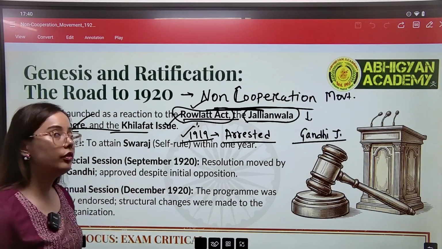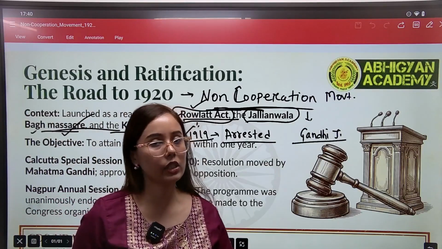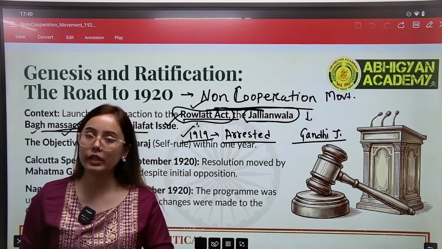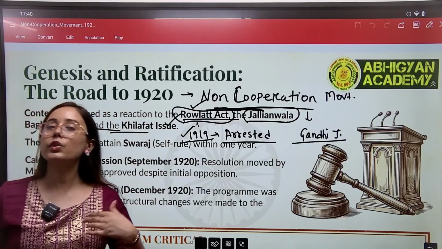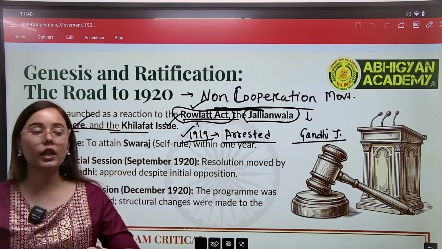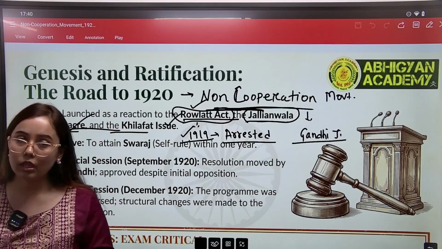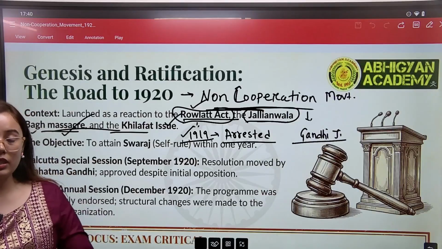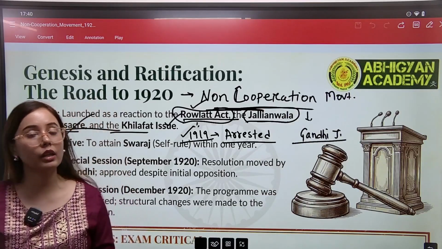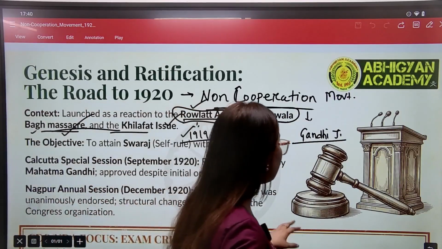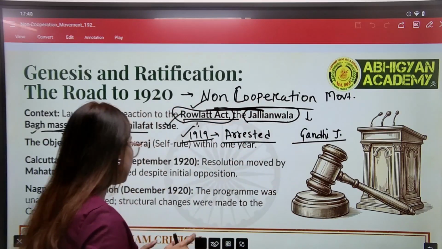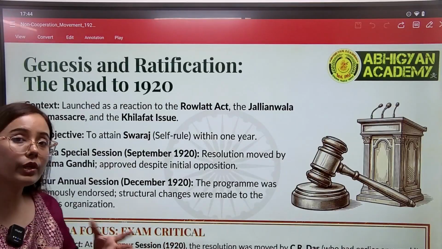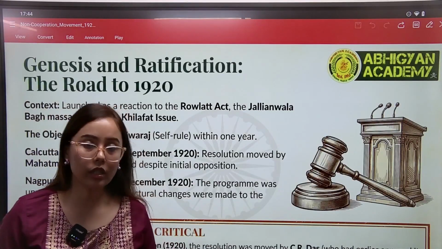Apart from this, the Khilafat issue was also merged with the national movement. The Khilafat issue was associated with the Muslims, and it was not directly associated with India. It was an issue of Turkey, where the people were protesting against the British because the position of their religious leader, the Khalifa, was abolished by the British. So Indian leaders like Gandhiji decided to merge the Khilafat issue with the non-cooperation issue to bring Hindu-Muslim unity in the national movement.